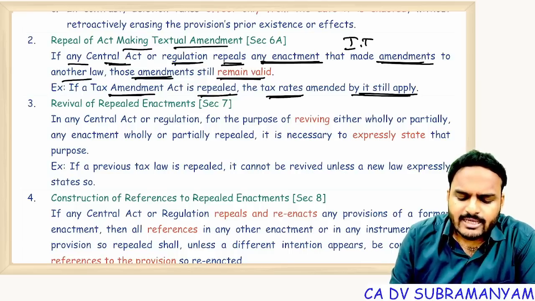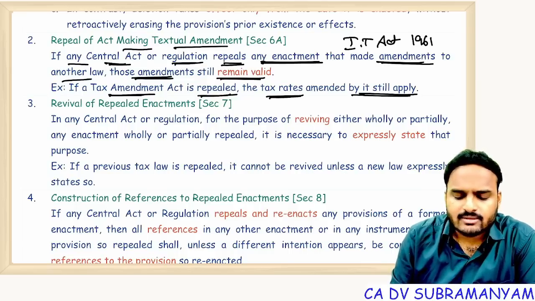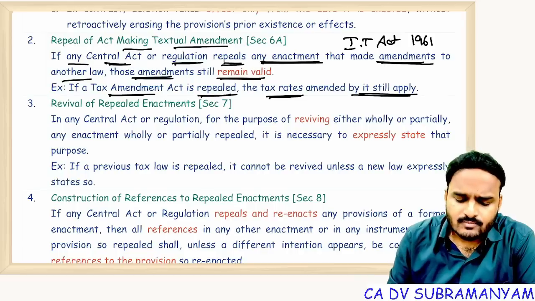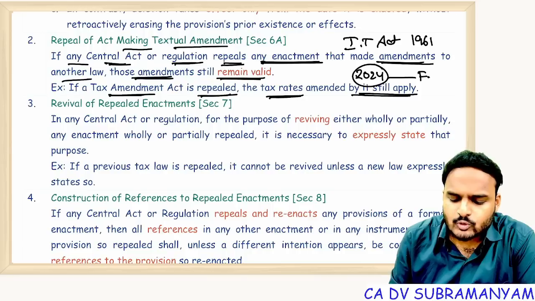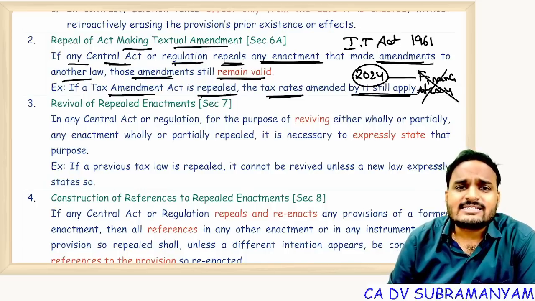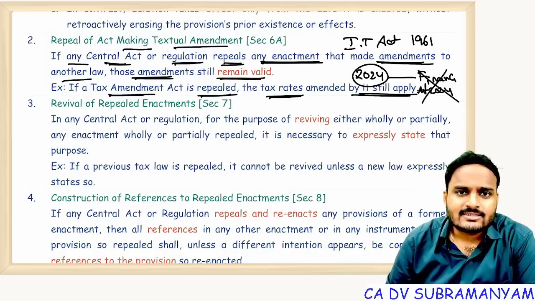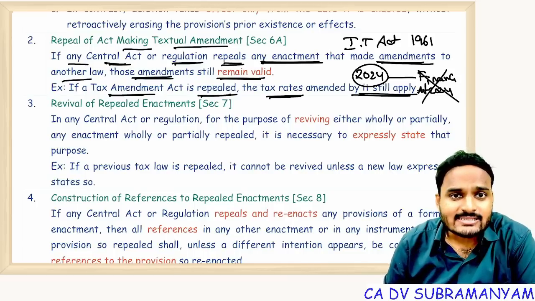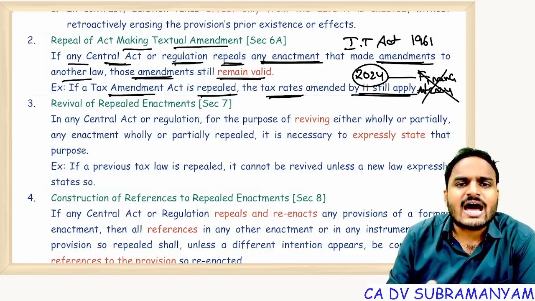For example, the Income Tax Act came in the year 1961. It came into force in 1962. Okay, fine. So the Income Tax Act 1961. In the year 2024, we modified some rates through the Finance Act, for example, the Finance Act 2024. Later, we repealed this act and brought a new act. If the new act is silent with respect to tax rates, then you can still apply the repealed act's tax rates, unless a different intention appears.